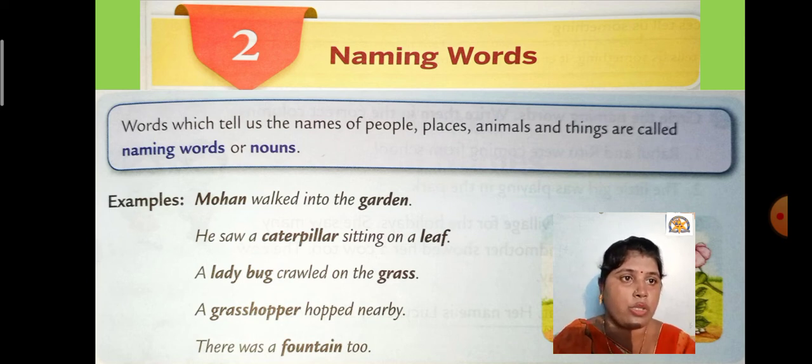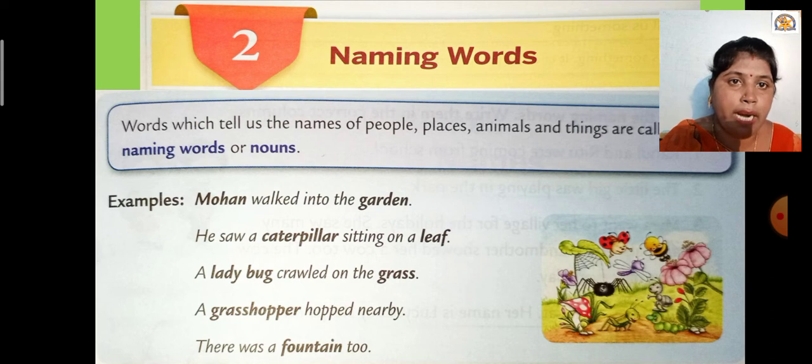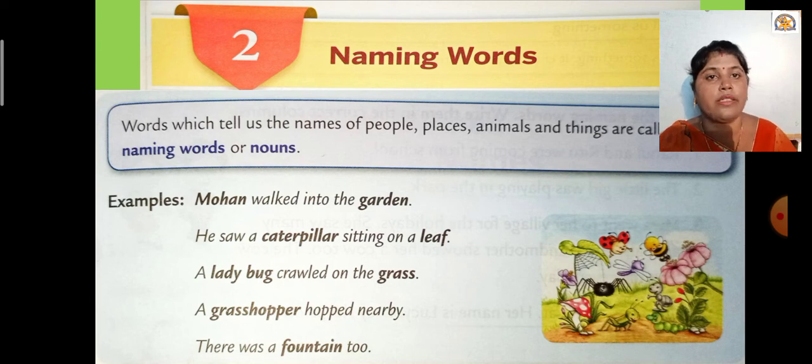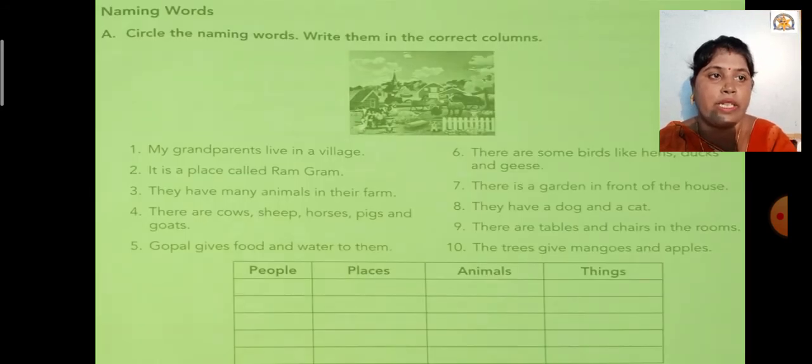Okay children, there is a beautiful picture. See the picture. Example: Mohan walked into the garden. He saw a caterpillar sitting on a leaf. A ladybug crawled on the grass. A grasshopper hopped nearby. There was a fountain too. See the words Mohan, garden, caterpillar, leaf, ladybug, grass, grasshopper and fountain. These are all naming words of a person, place, animal or thing, and another word for them is nouns.